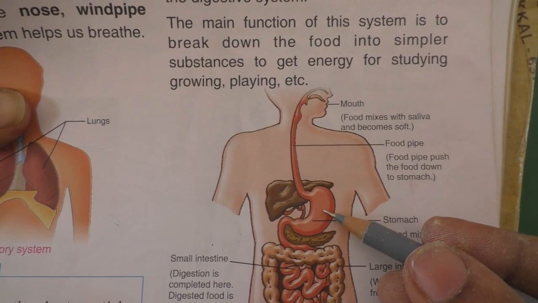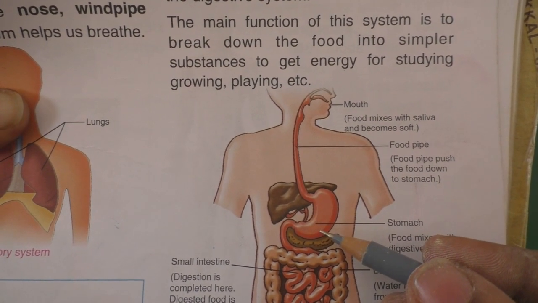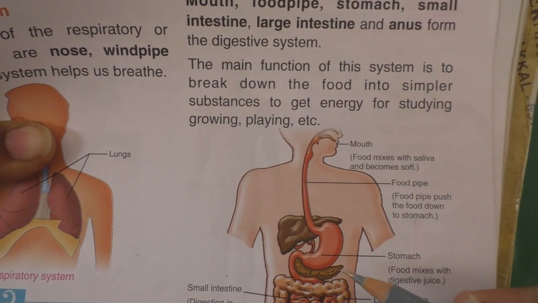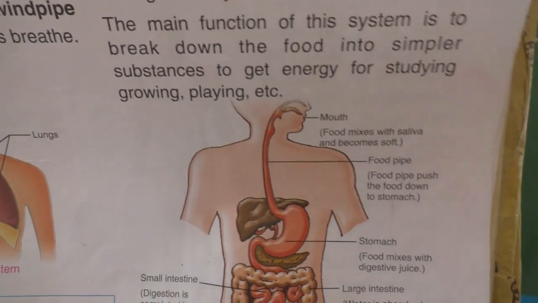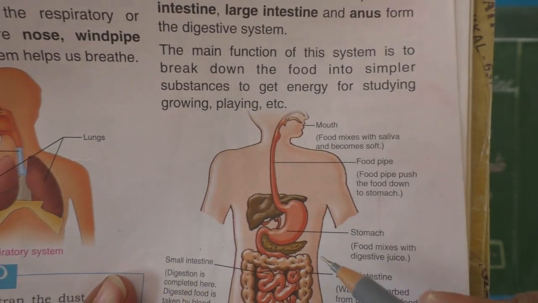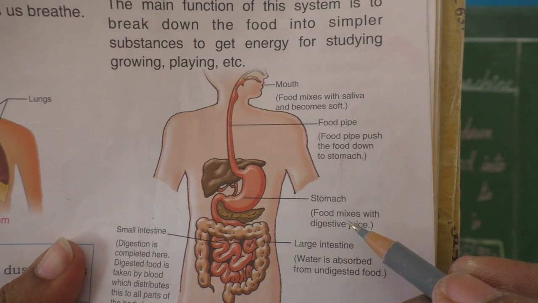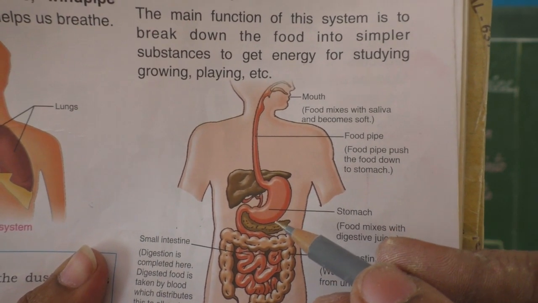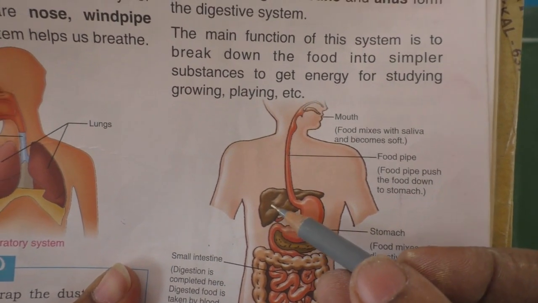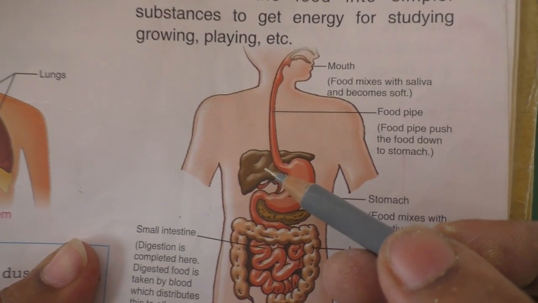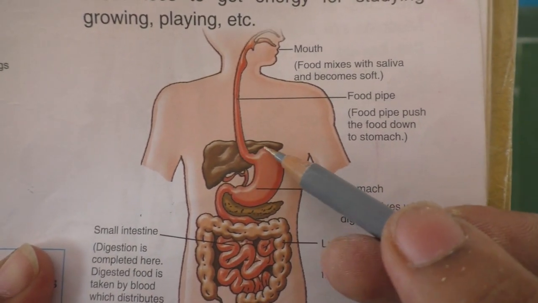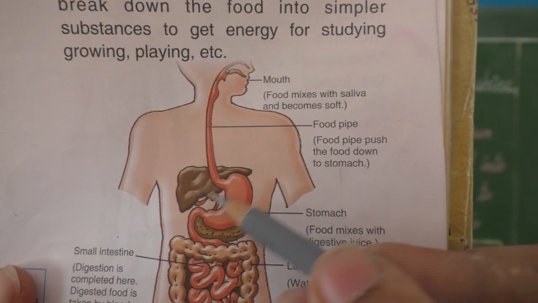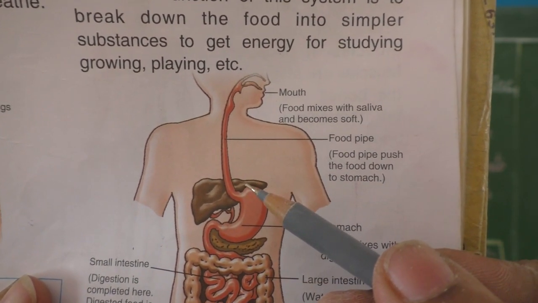Here in the stomach also some liquids are secreted, like HCl, hydrochloric acid, to digest the food particles. The food thoroughly mixes with that acid. And this is what we call the liver, the brown colored triangular part. It is the biggest gland in our body.